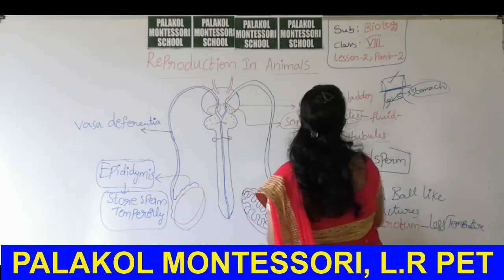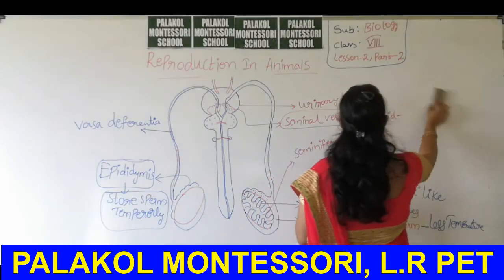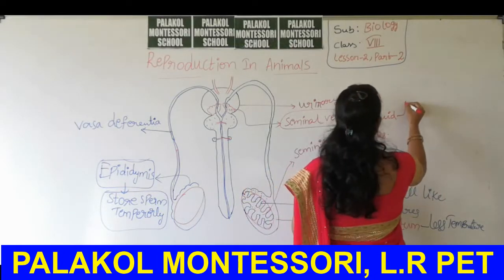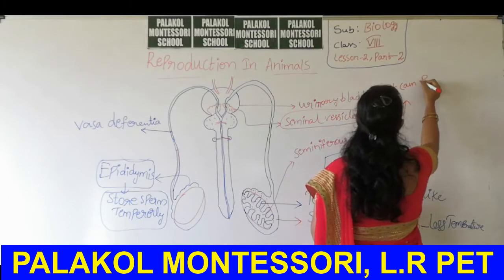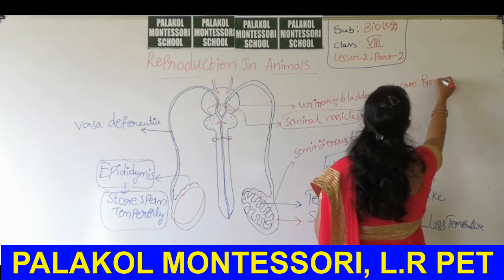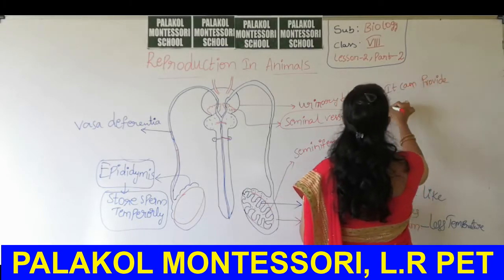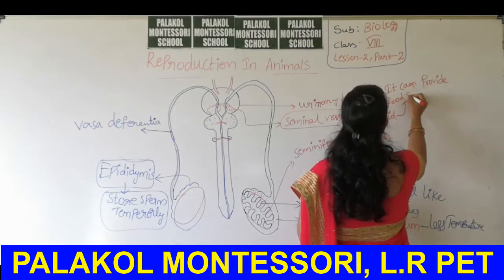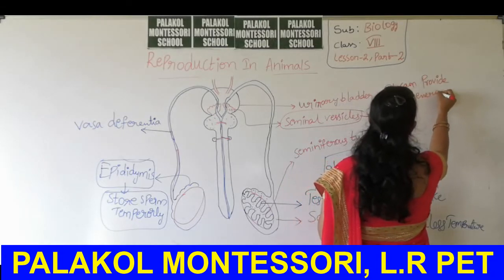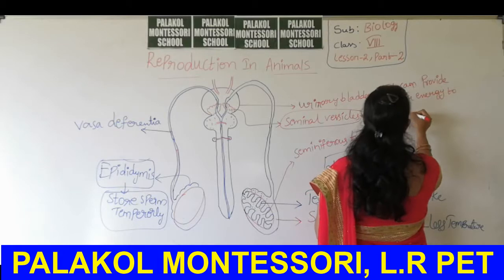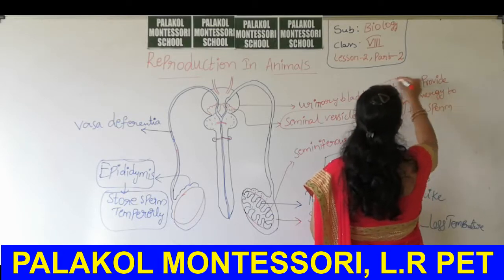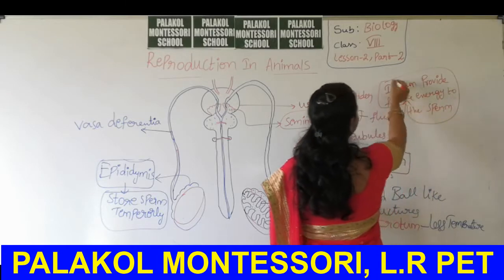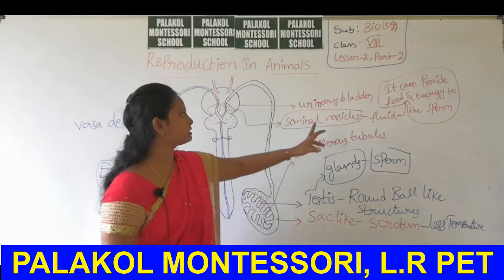It can provide food and energy to the sperm. Okay, it can provide food and energy to the sperm.